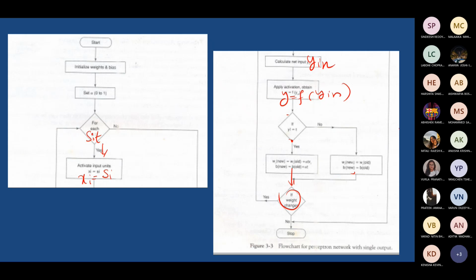Check whether there is any input further pending for training. If there is a pending vector, you feed that along with the target and do the training. If there is no weight change and no input pending, you can stop. That's what it is trying to say. The flow diagram gives you the whole same algorithm in another way, diagrammatically. That's all.